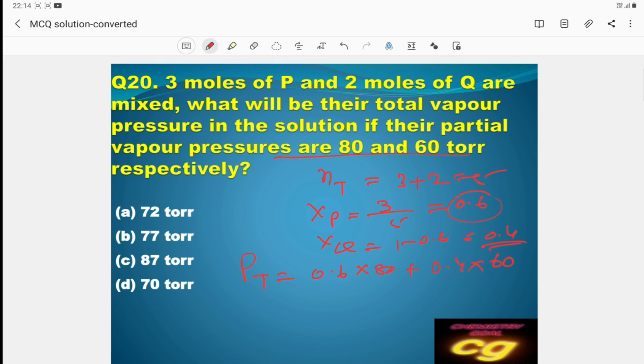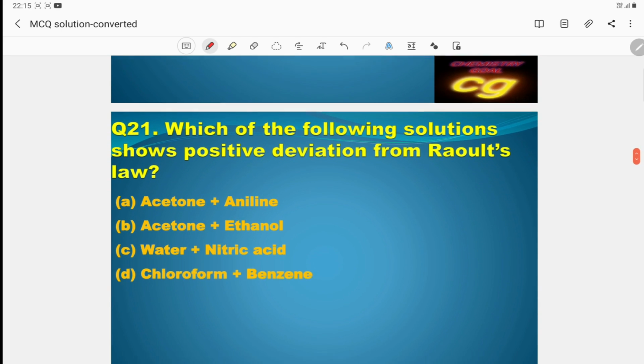The first one is 48 plus 24, so the answer is 72 torr. You have to solve using the formula: total pressure is equal to mole fraction into partial pressure, as per the question. Okay, that was question number 20.